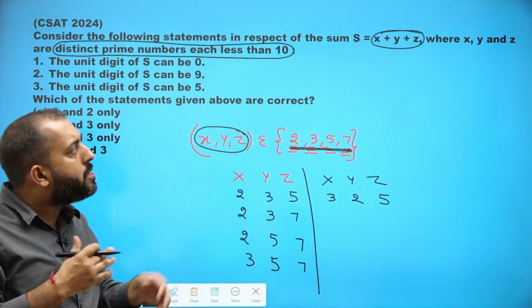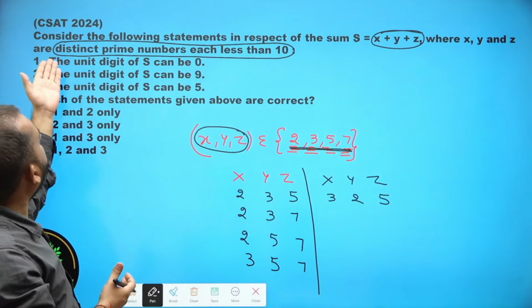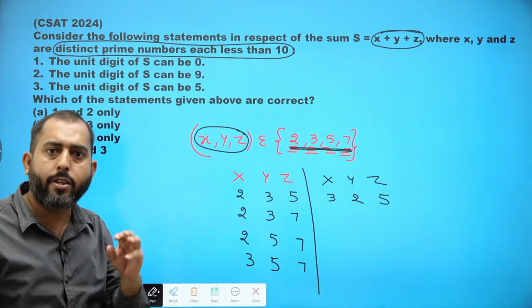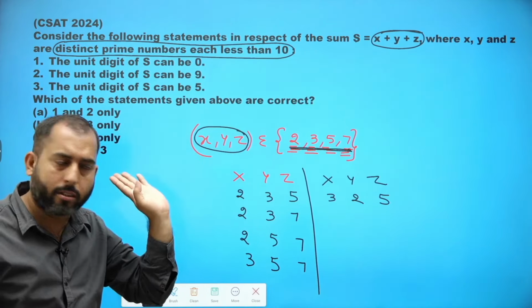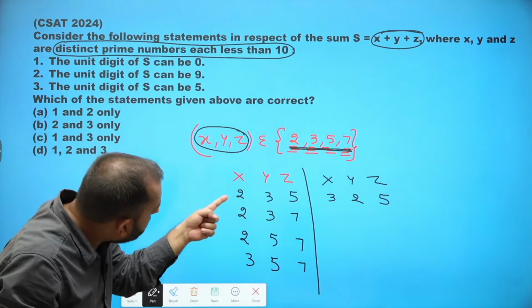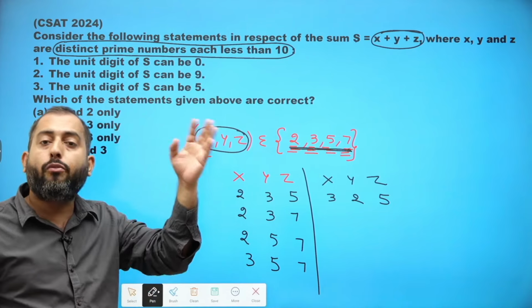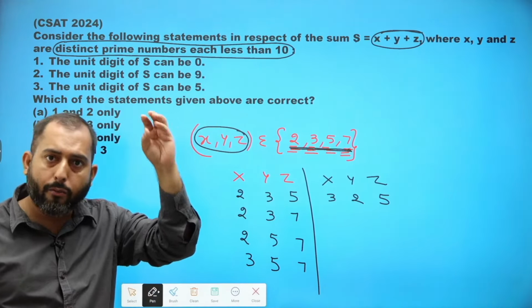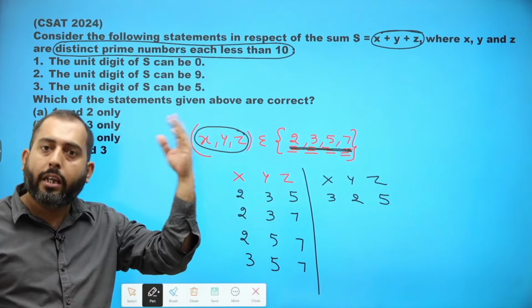We are not concerned with their order. We just need 3 different numbers. So out of these 4 different numbers, these are the 4 possible ways to find 3 different numbers.